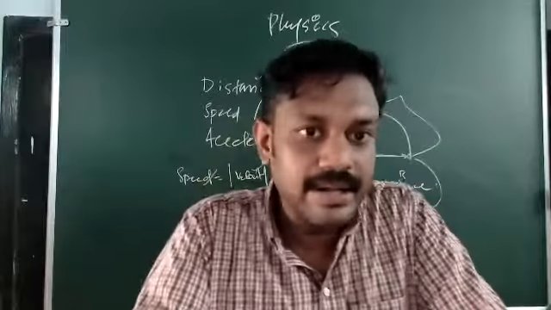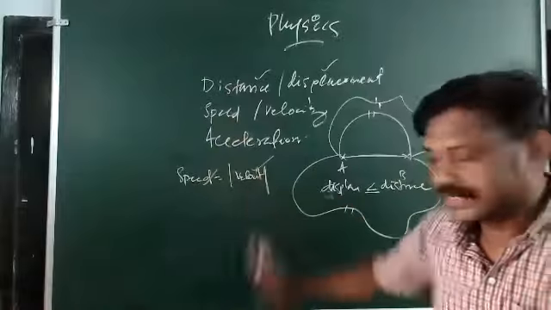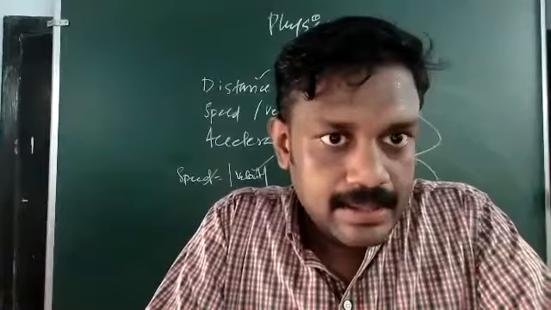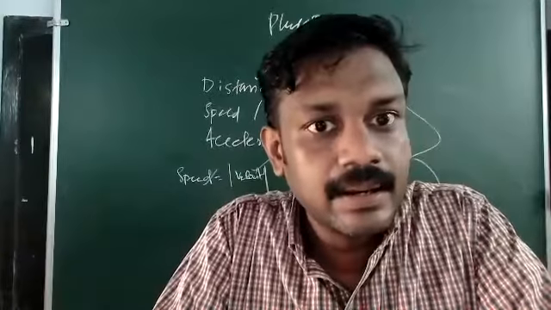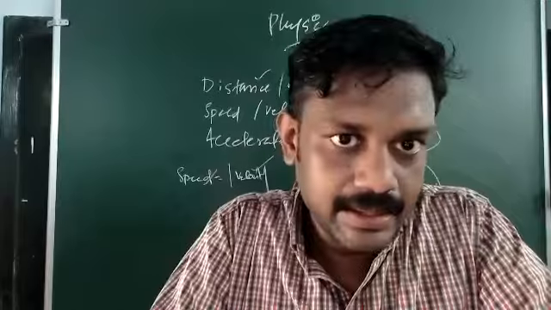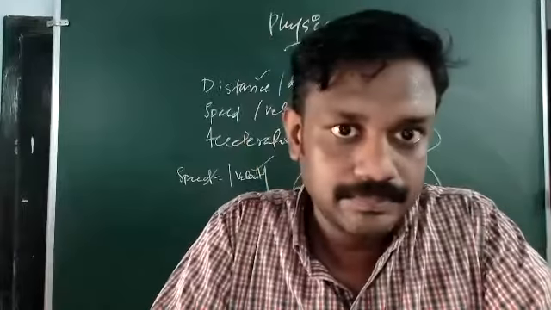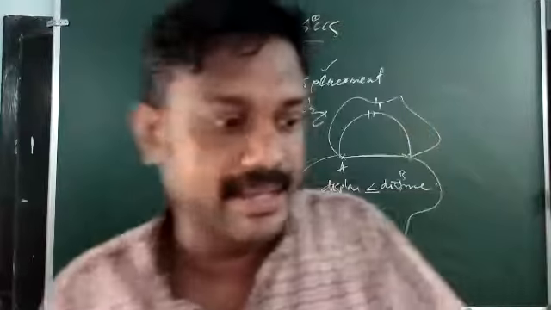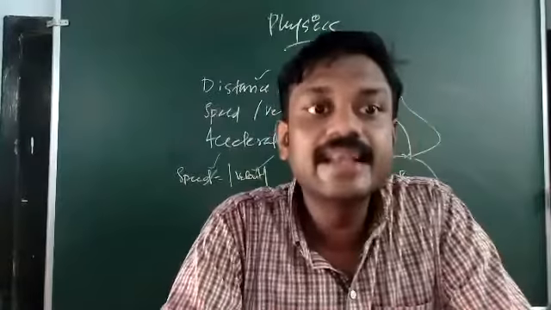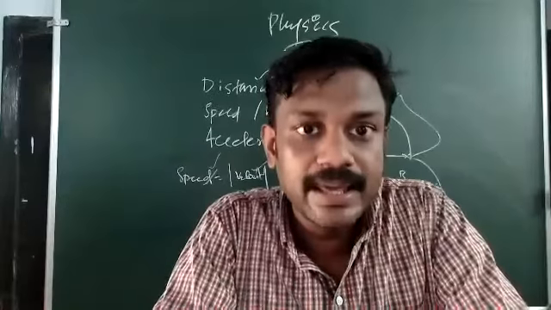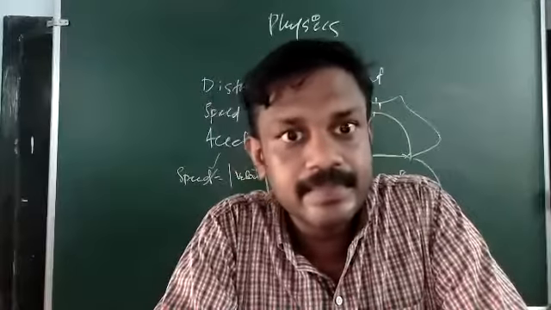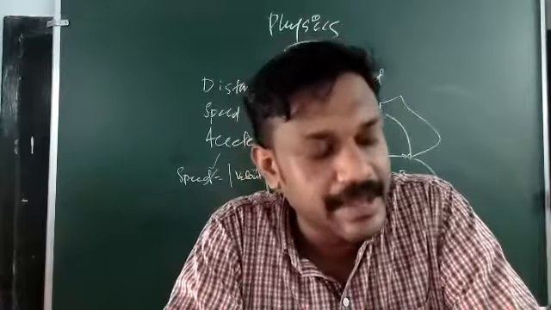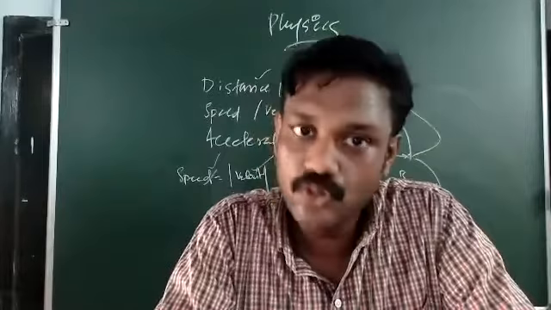Speed cannot be negative. Why? Because speed is a scalar quantity, the magnitude of velocity. Magnitude means it is a numerical value only. It doesn't carry any plus or minus.